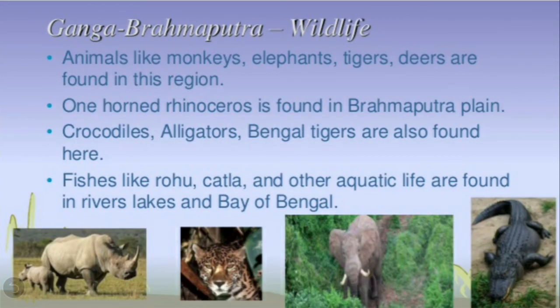Now let's find out about the wildlife. Animals like monkeys, elephants, tigers, deers are found in this region. Also, one-horned rhinoceros is found in Brahmaputra area. Then crocodiles, alligators, Bengal tigers are also found here. And fishes like rohu, catla and other aquatic life are found in rivers, lakes and Bay of Bengal. So children, this is the wildlife which is found in this Ganga Brahmaputra river basin.